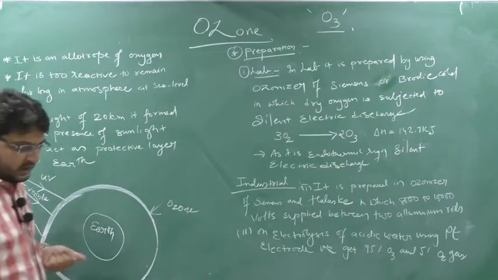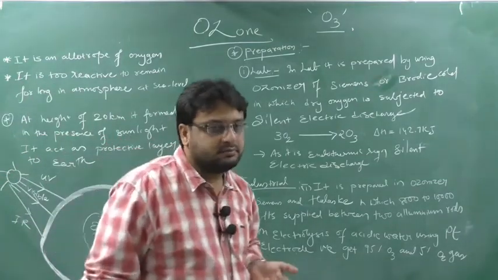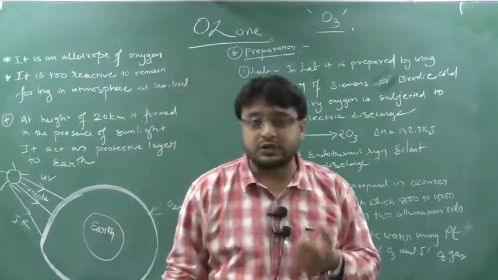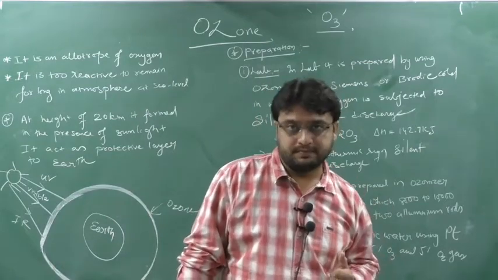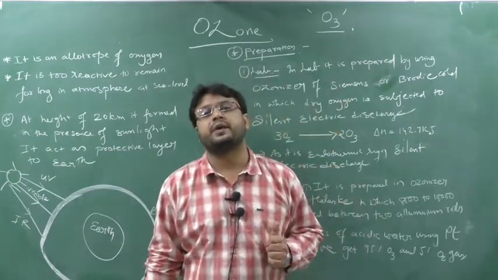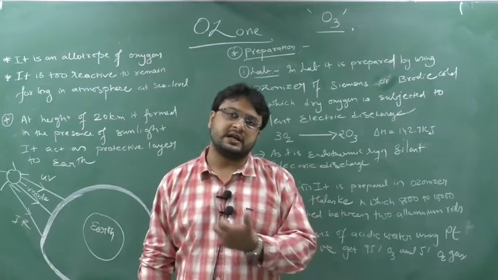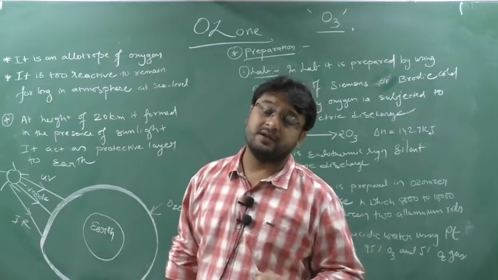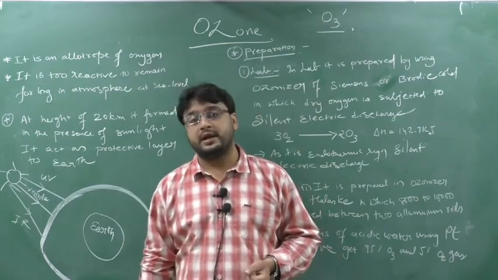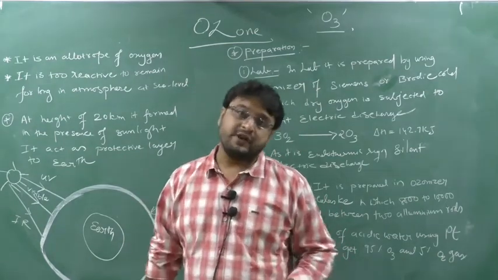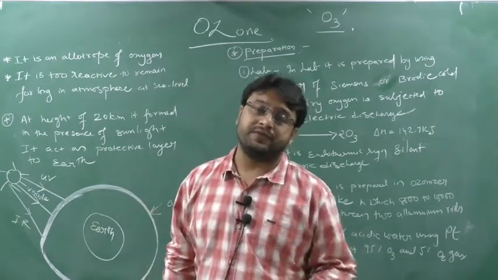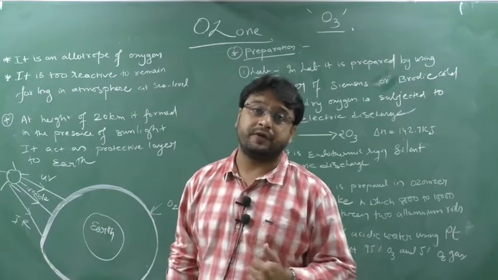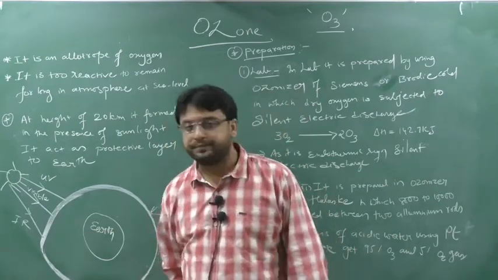Visible rays means what? See, at night time we need light to see each other, but in daytime we do not require any light. Why? Because there is sunlight. In that sunlight there is one ray, whose name is visible ray. Due to that ray we are able to see everything and every color.